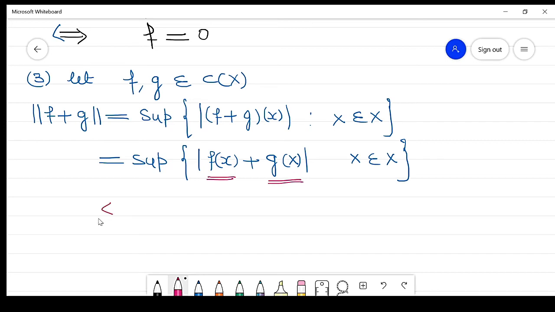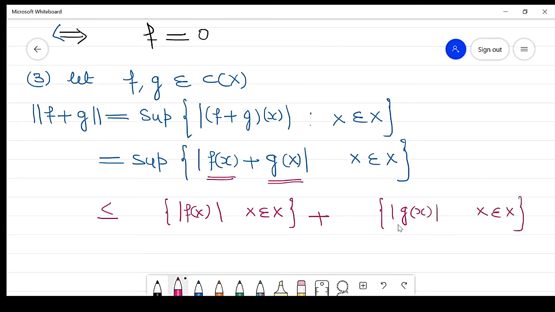So this is less than or equal to the absolute value of f(x) plus the absolute value of g(x), x belonging to capital X. Now taking the supremum, it implies less than or equal to the norm of f plus the norm of g.